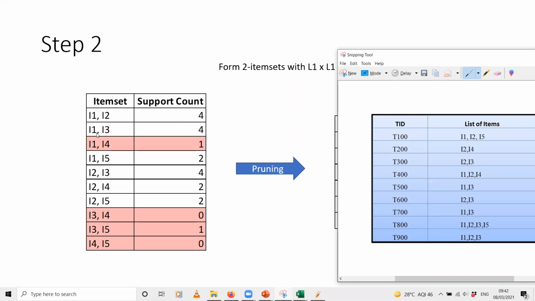Similarly for I1 and I3, if you see, they're present in T300, sorry, T500, T700, 800 and 900. So again, the support count is 4. But I1 and I4, if you see, it is present only in T400. So that is the only transaction in which it is present. Therefore, the support count for the item set of I1, I4 is 1. So similarly for each of the other combinations as well.